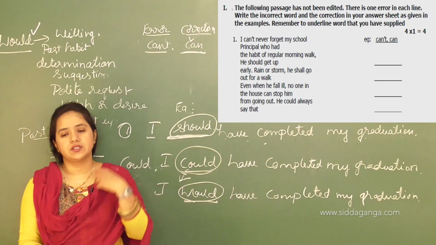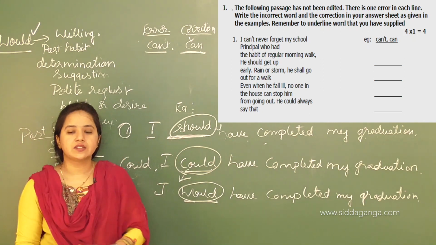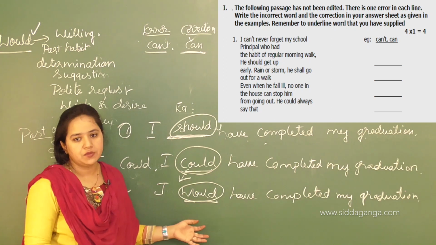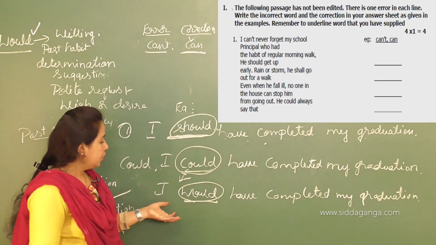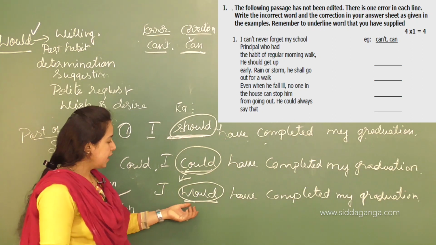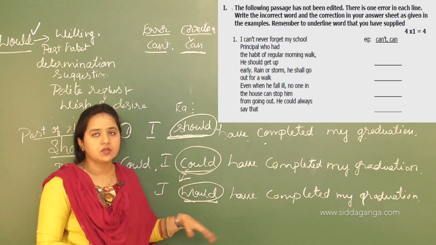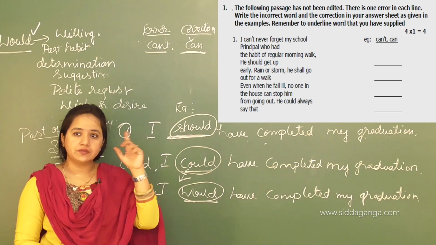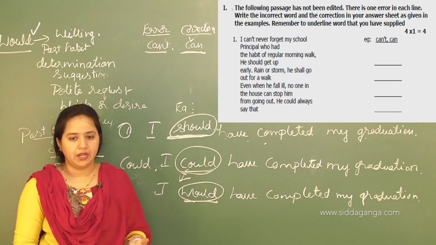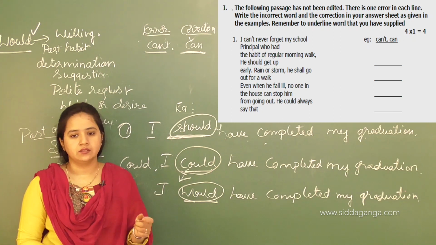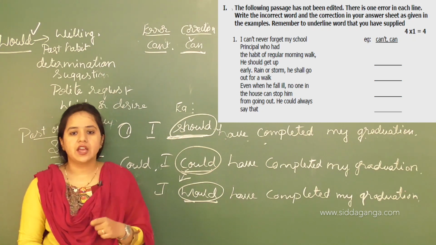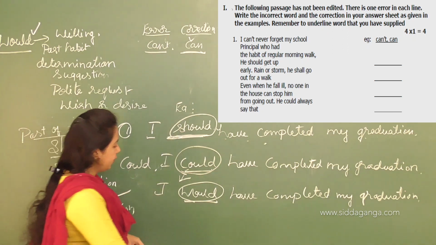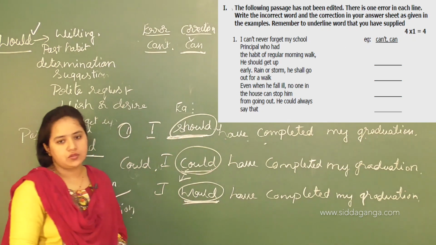You get a situation like this: you had some problem, so there was no hope to finish your graduation in the past. So what modal verb you use here is "I would have completed my graduation." My life would be in a good way. Because of that problem I haven't completed my graduation, and because of that decision I am in this post, in this situation. This is the way you need to use the modal auxiliary verbs.